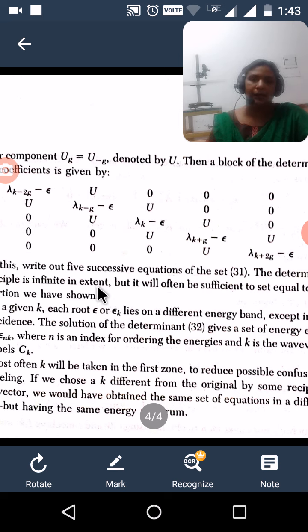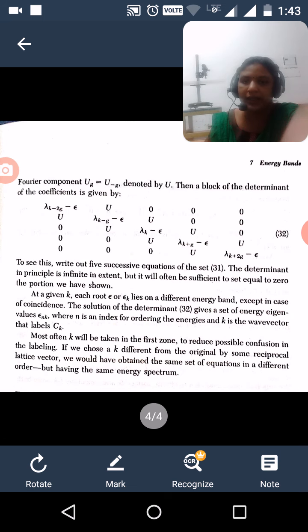infinite in extent. The solution of the determinant gives a set of energy eigenvalues, that is ε_{nk}.